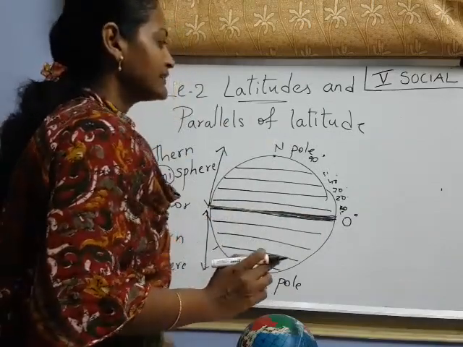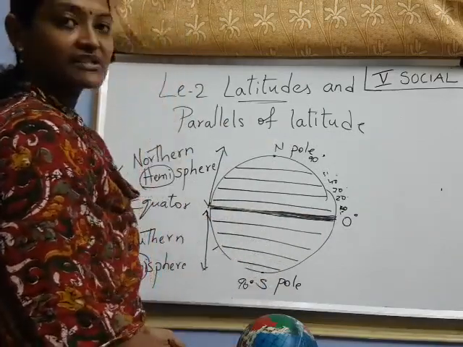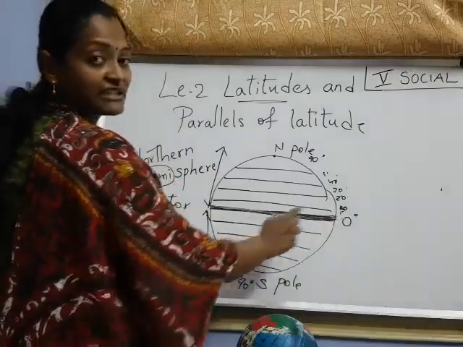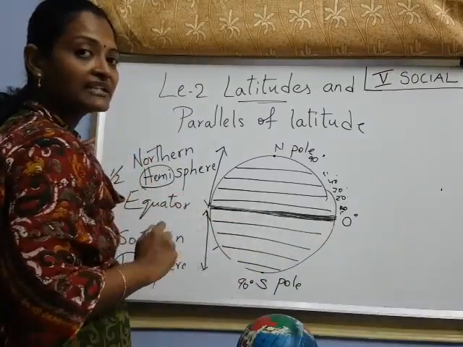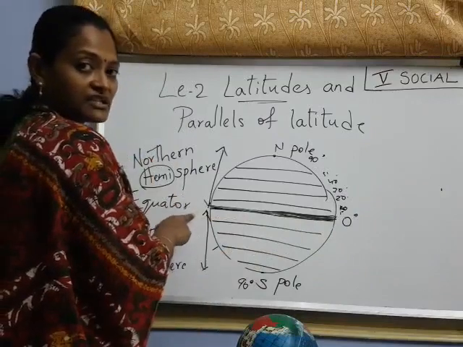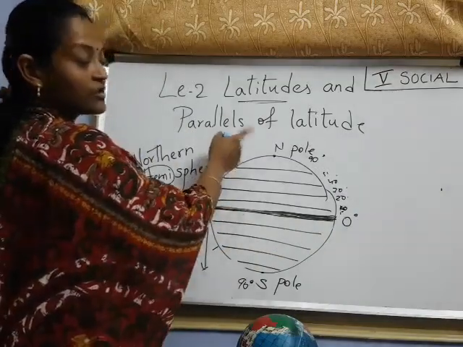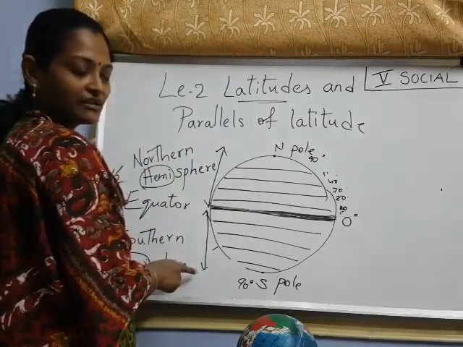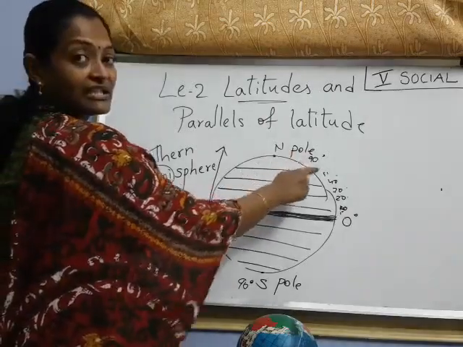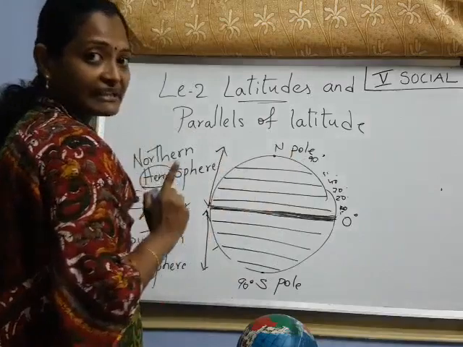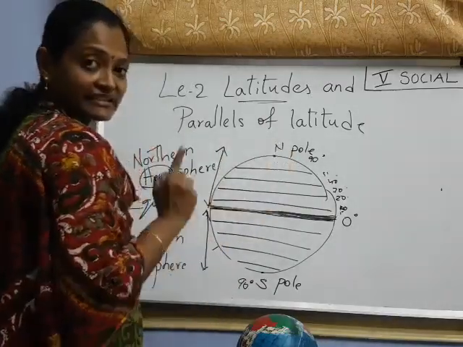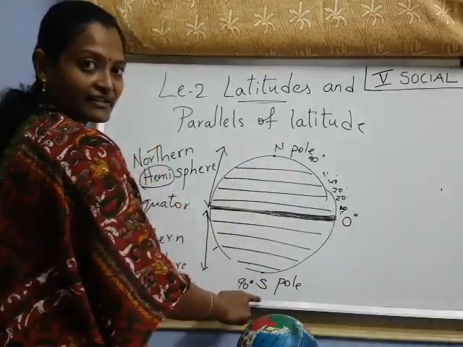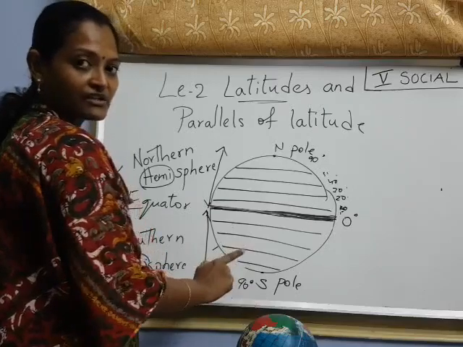So here important latitudes are there. I will show you. Have you understood up to here? The line that equally divides the earth into two equal halves, which line is that? Equator. The half that is towards the north side is the northern hemisphere, and the half that is towards the south side is the southern hemisphere. Each line represents 1 degree, like that up to 90 degrees until the north pole, and here also up to 90 degrees towards the south pole. Have you understood up to here, children?